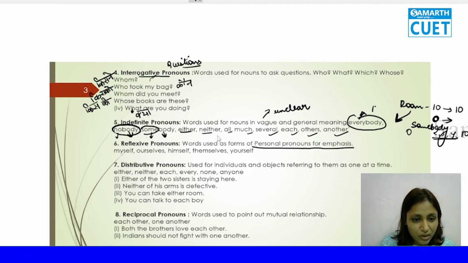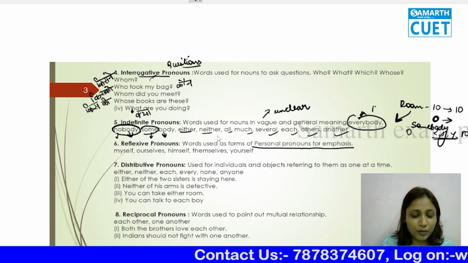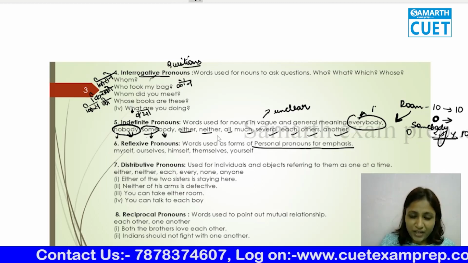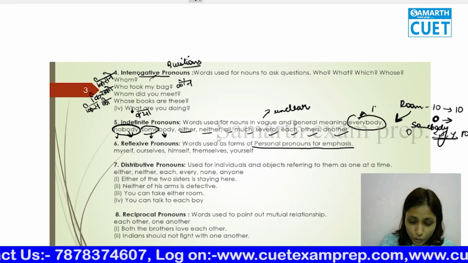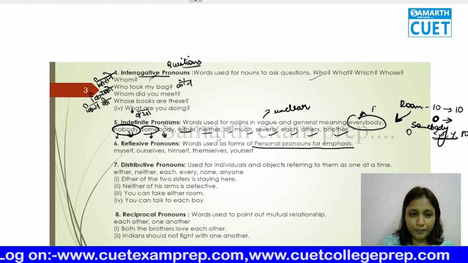Okay, now comes the distributive ones. Don't worry if you don't have to learn that there are 8 types of pronouns and all that. You just have to understand the meaning of pronouns and the different ones, for example, you should know who, what, which, whose, whom, everything you should know.